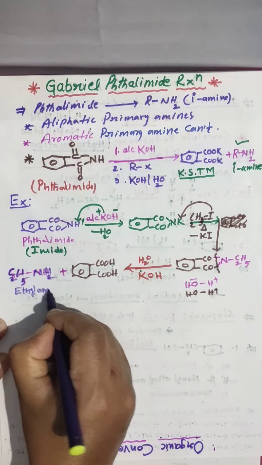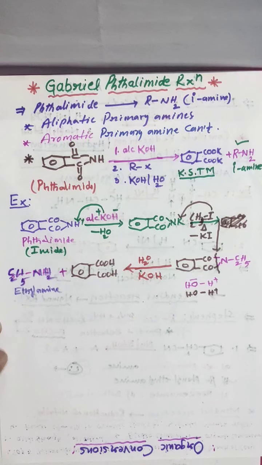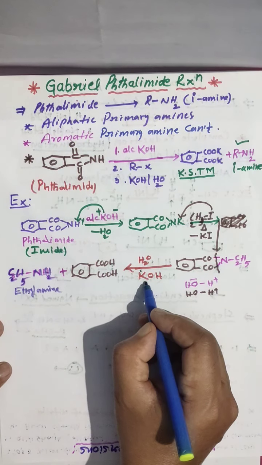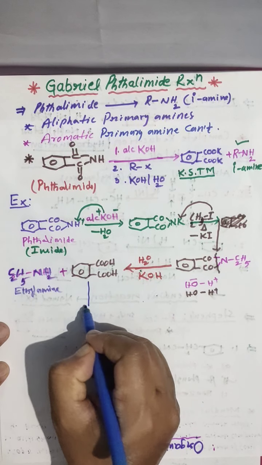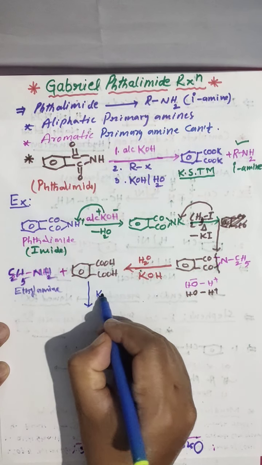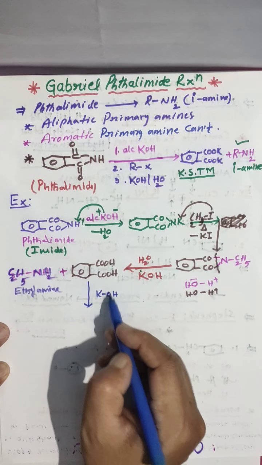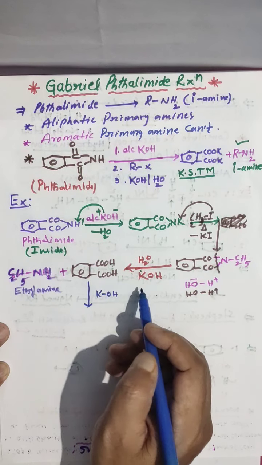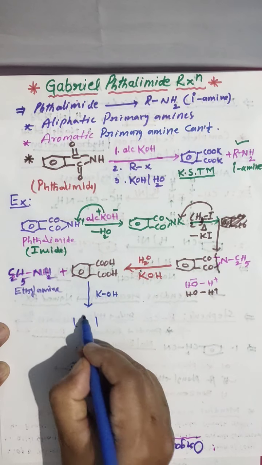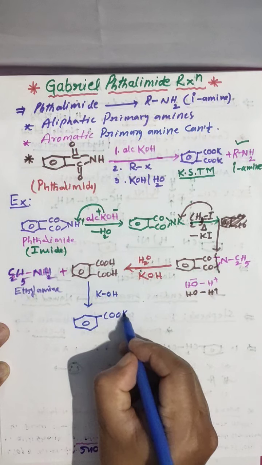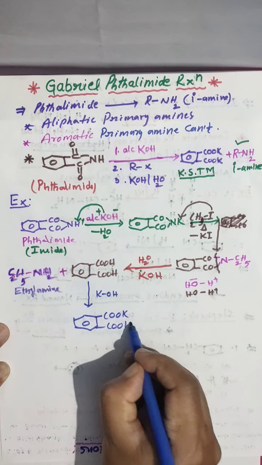This is ethylamine. And why you used this KOH means these 2 moles will react with this. When 2 moles we took, this H reacts with this OH, removed as water, then you are getting finally COOK.